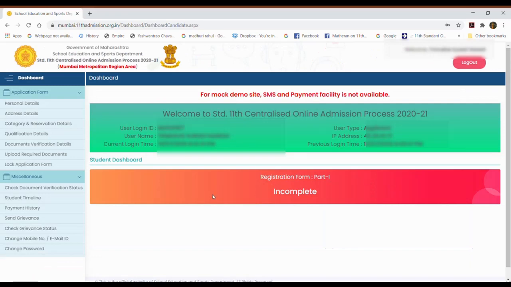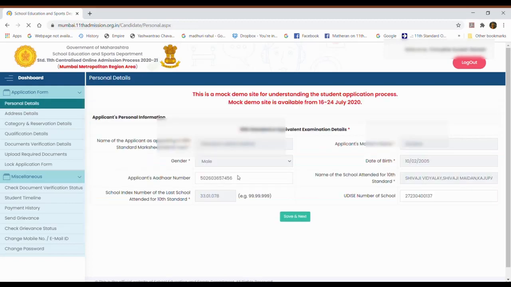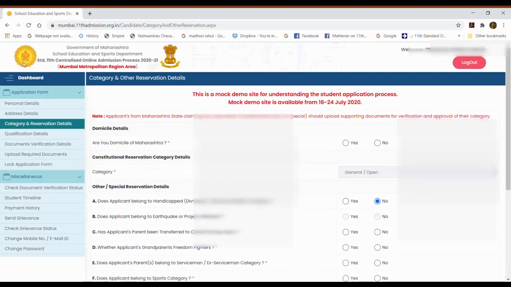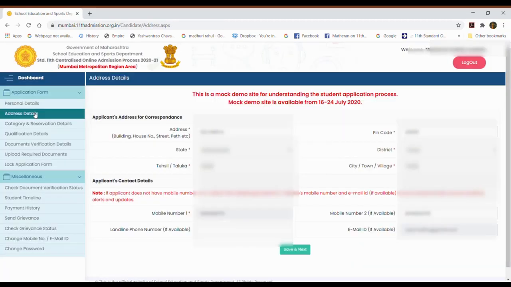As you can see on the left side pane, here application form and miscellaneous options are there. Personal details, if you click on it, mostly these details are taken when you were registering, so check it and do save and next. Next one actually is address details. Enter the address correctly. I have already entered here, and then click on save and next.